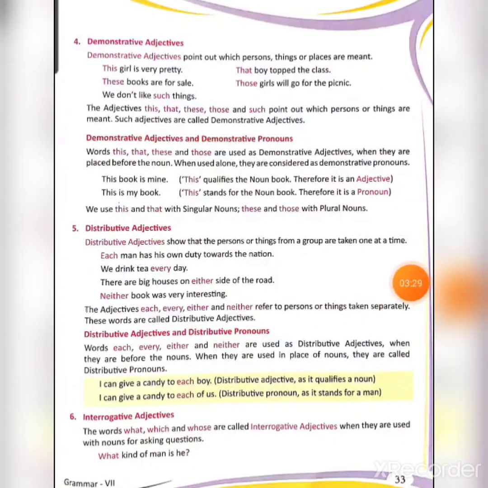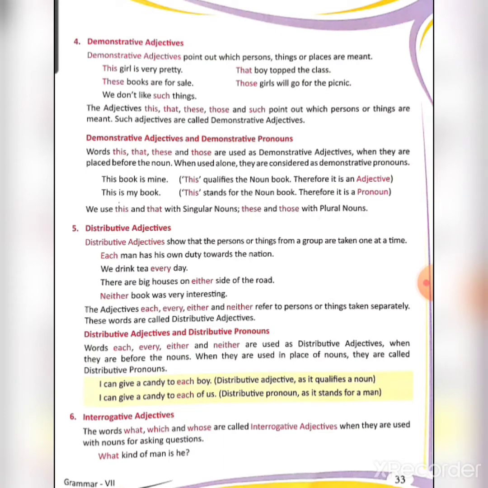Fourth one, demonstrative adjectives. Demonstrative adjectives point out which person, things or places are meant. That is, they demonstrate to which person or thing you are referring. For example, this girl is very pretty. Suppose many girls are standing in front of you. So you are pointing to one girl, that this girl is very pretty. So this is the demonstrative adjective.